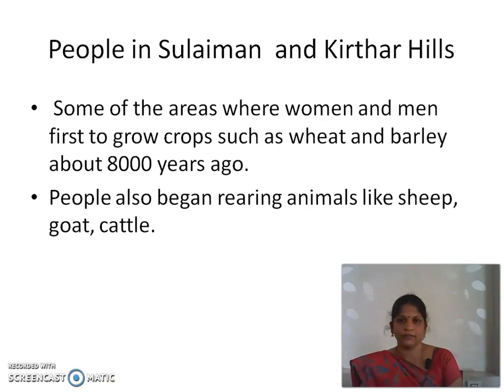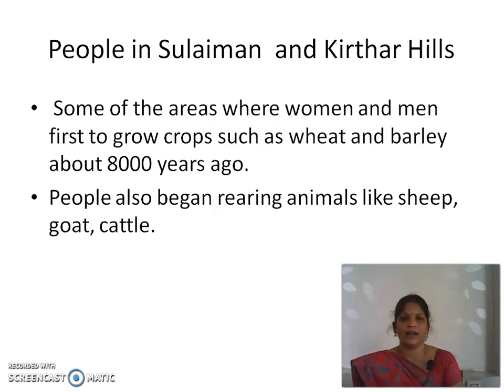Okay? Yes. Next, where people lived: the early settlements in India. Here, the early human settlements in India were in the Sulaiman and Kirthar hills. We can see the early settlements in these places.